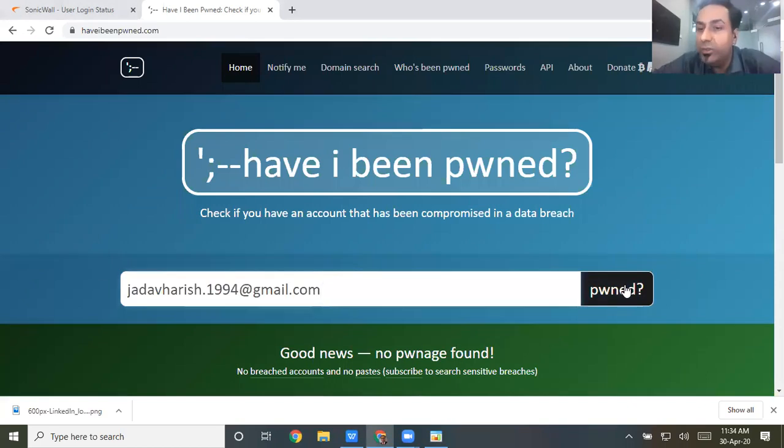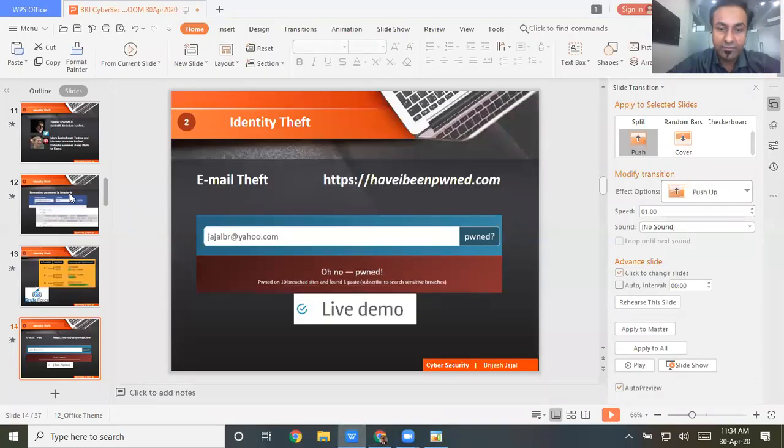So again, good news. You know that Gmail, as I said, more than 99% chances are there that Gmail is pretty safe one. So not to worry. One thing you have learned today, that is, rather than using other mail servers, better to use Gmail. Fine. Okay. Let's move on to the next slide.